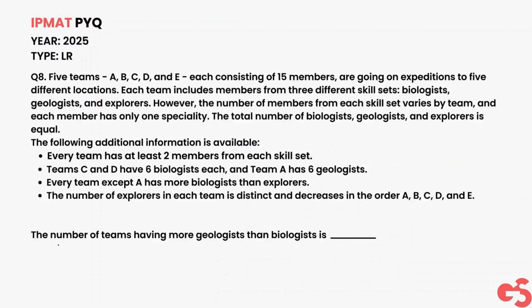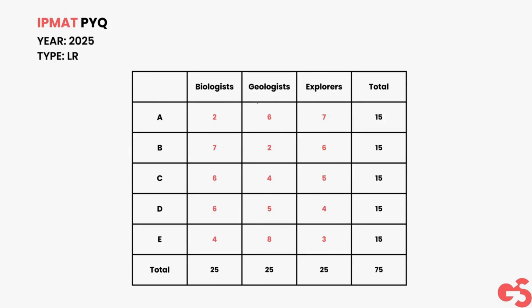So what is the question? The question is the number of teams having more geologists than biologists. In A, there are more geologists than biologists, so that is 1. In B, it is not, as 2 is less than 7. Same for C, same for D. Not for E, since 8 is greater than 4.